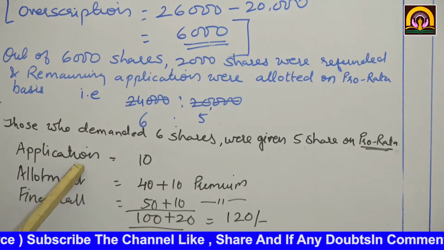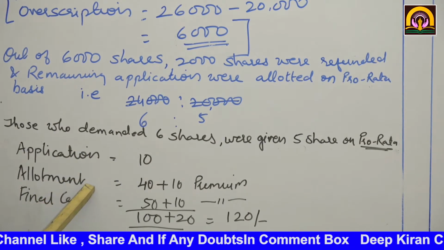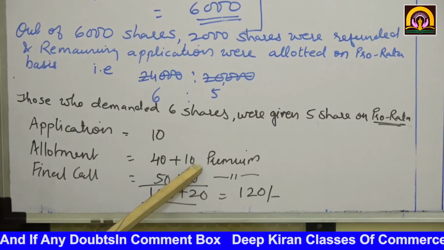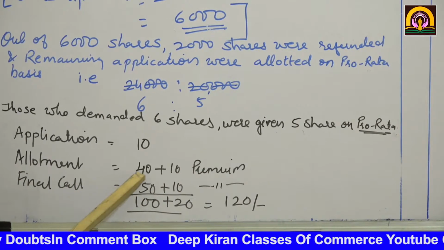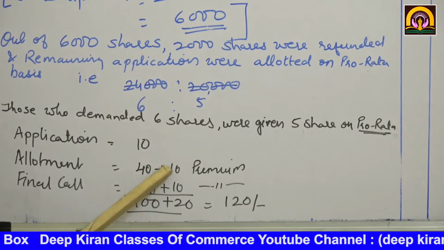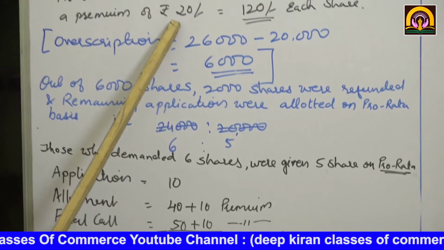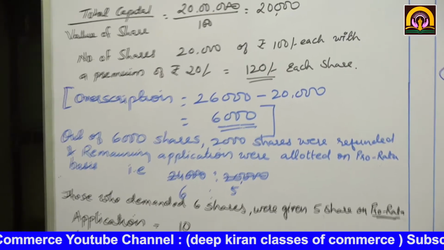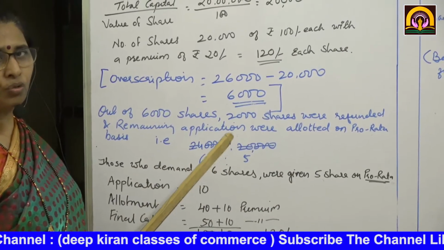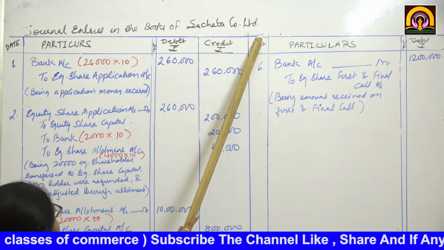Now see how the money is called. Application money 10 rupees. Allotment money total 50, that is 40 for share and 10 for premium. Final call 50 for share and 10 premium. If you total up here, it comes to 100 and premium 20, so this comes to 120. I hope you have understood this working very well. Now we will see the journal entries in the books of Sucheta Company Limited.